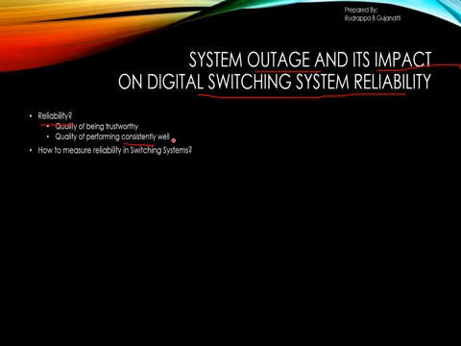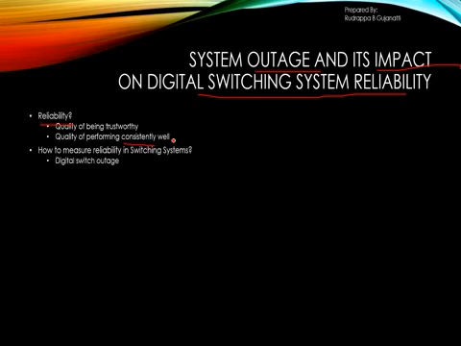Now how do you measure the reliability in the switching systems? The digital switching system is basically used for connecting an incoming trunk to an outgoing trunk. If a digital switching system is not able to perform this task, then it is termed unreliable. But what are the things which make the digital switching system unreliable?